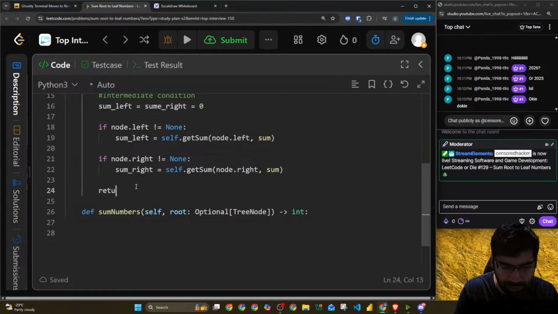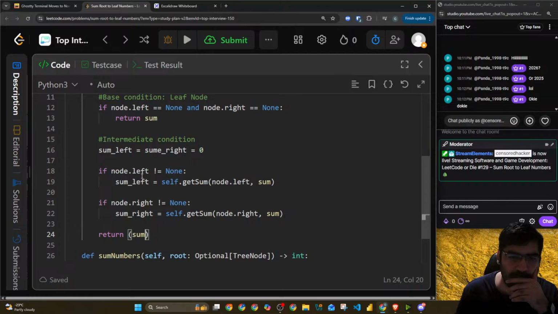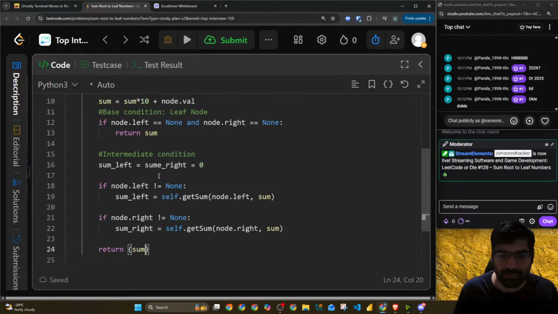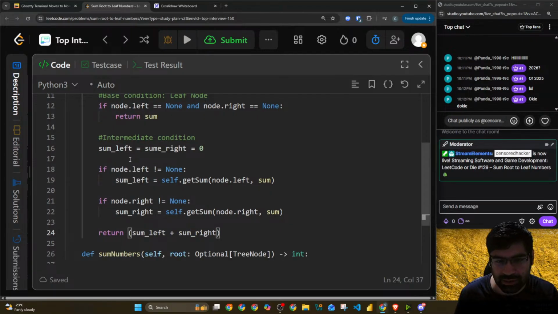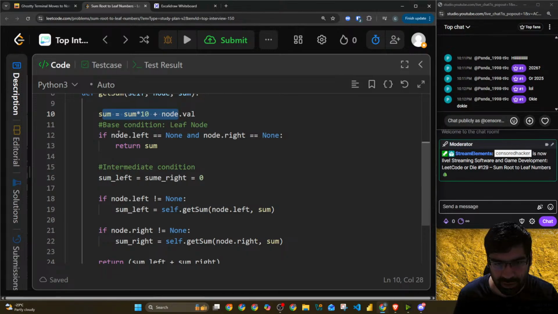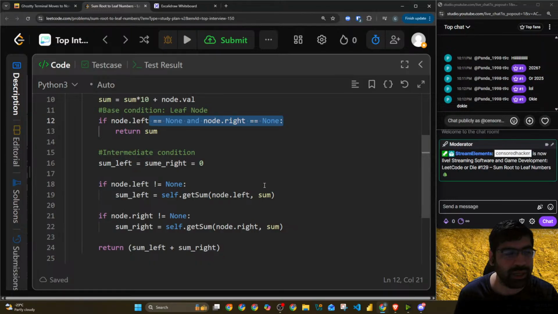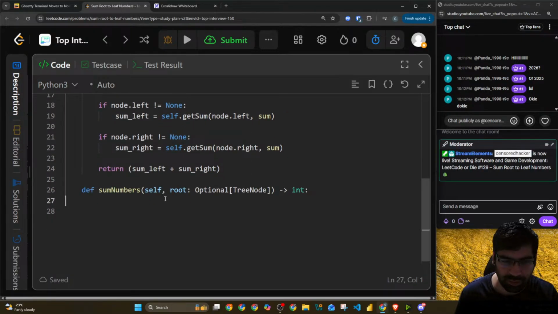Now what we do, return sum left plus sum right. Why sum left plus right and not the sum itself? If there were no children, then it will return. If there was something, then it will go, and it's to the leaf node, right? So this should do the job.